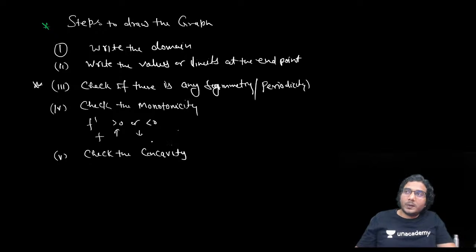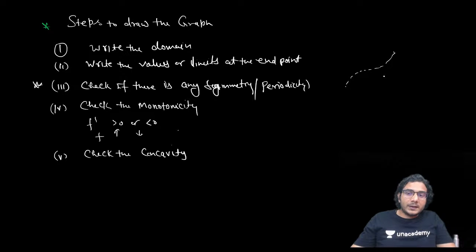So if you know that the graph is increasing or decreasing, then further to plot the accurate graph, you should know how it would increase. Will it be concave up or will it be concave down? So that is an important point to know. Like in x cube, first it was concave down and then it was concave up, right? So it was like this and then it was like this.